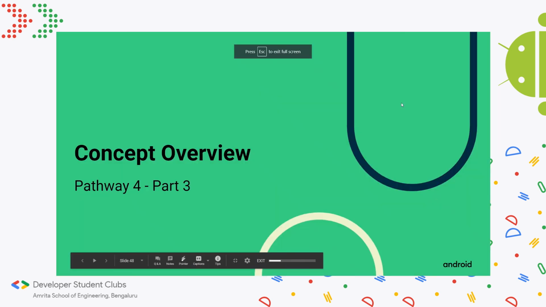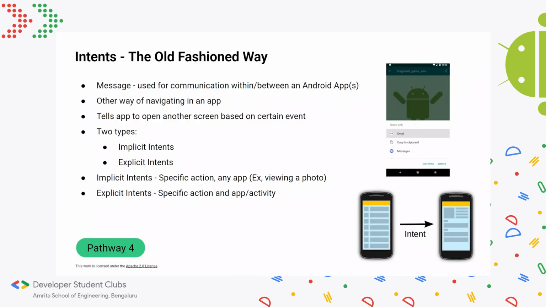Right, so let's look at the last part of this pathway in this session. Earlier I mentioned that there are two ways to include multiple screens in your app. We've looked at one, which is navigation, and the other one is known as intents. Intents are the old-fashioned way of having multiple screens in your app. This is what developers used to do before the navigation component library came along.